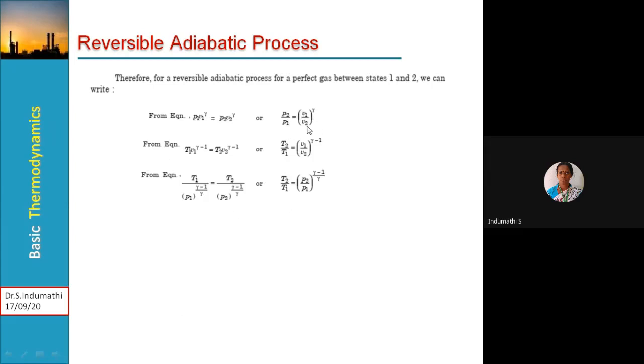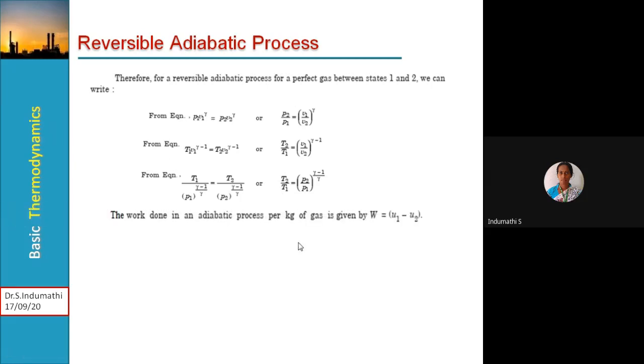P2 by P1 is equal to V1 by V2 whole to the power gamma. T2 by T1 is equal to V1 by V2 whole to the power gamma minus 1. T2 by T1 is equal to P2 by P1 whole to the power gamma minus 1. So any three known properties may be given and one unknown; with the help of these relations, the unknown may be evaluated.